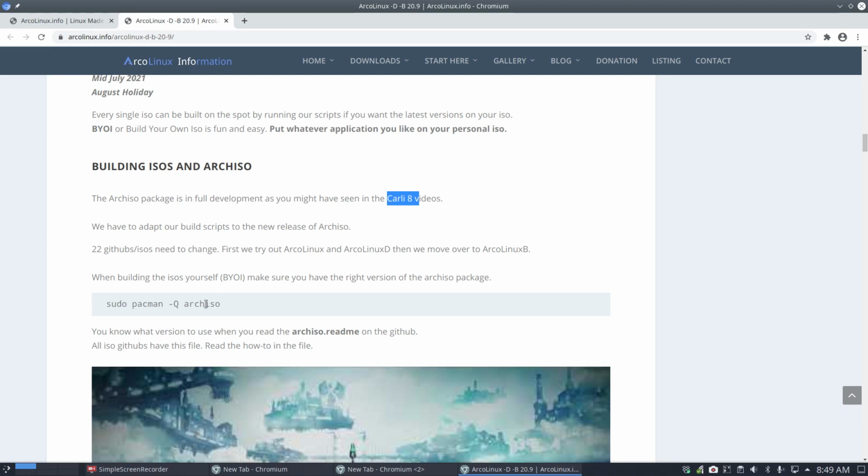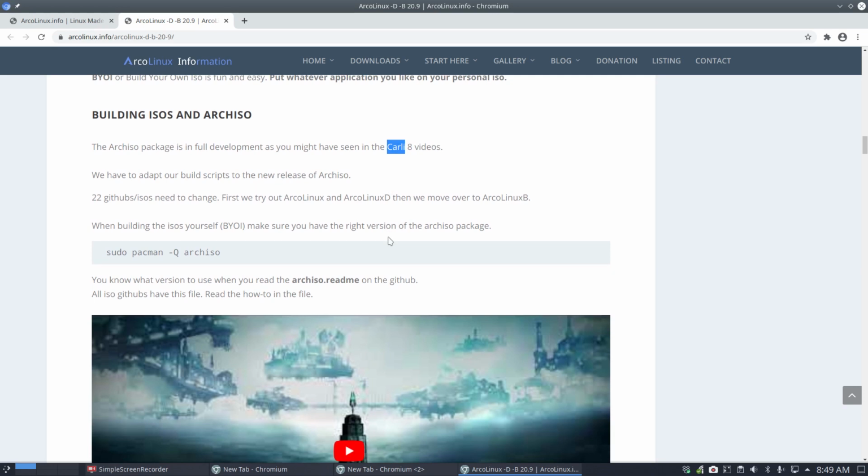We use it to build our ArcoLinux ISO, to build our Carly ISO, and all the other Arch-based systems. Now it changed so dramatically that we need to investigate all the time, and that's Carly 8: what's going on and how to change the build script, because that's important, of course.